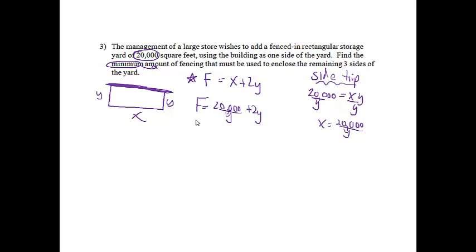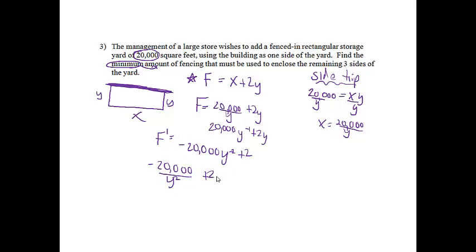Right, once I have that formula, the next step would be to take the derivative. And I'm actually going to rewrite this one more time. This would be 20,000 y to the negative 1. So the derivative is going to be negative 20,000 y to the negative 2 plus 2. I'm going to rewrite that as negative 20,000 over y squared plus 2.